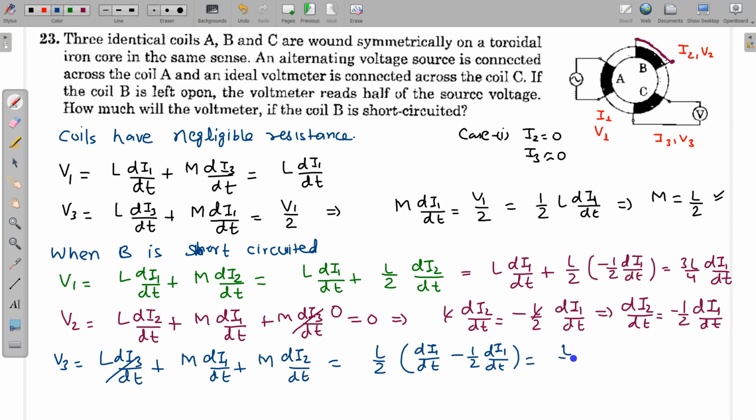So this is going to be L by 4 di1 by dt, and if we compare V3 and V1, this is L by 4 di1 by dt, and this is 3L by 4 di1 by dt. So obviously this is V1 by 3. So the reading will be 1/3 of the source voltage. So V3 is equal to V1 by 3.